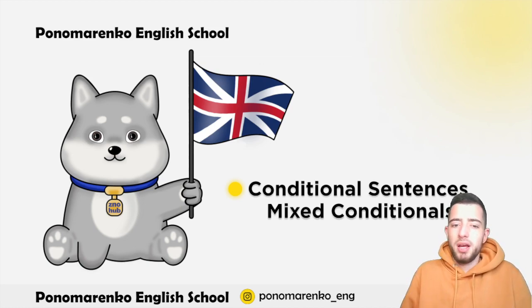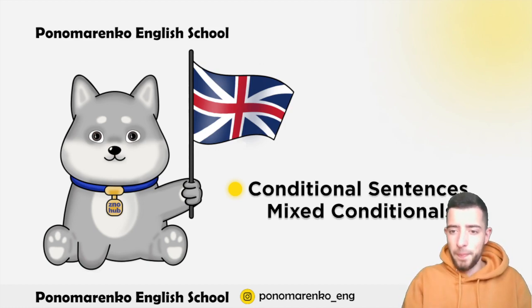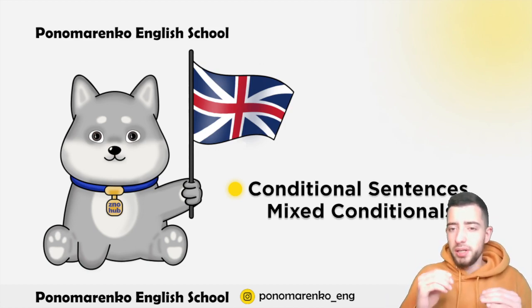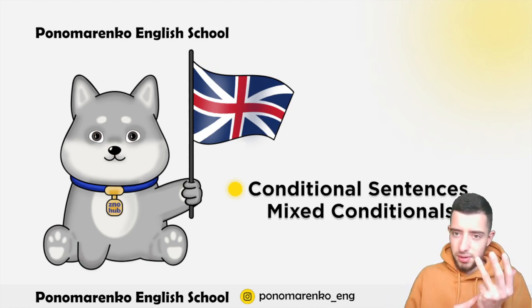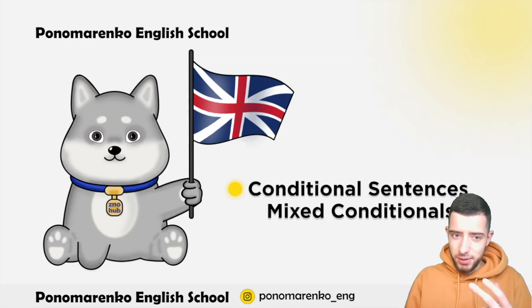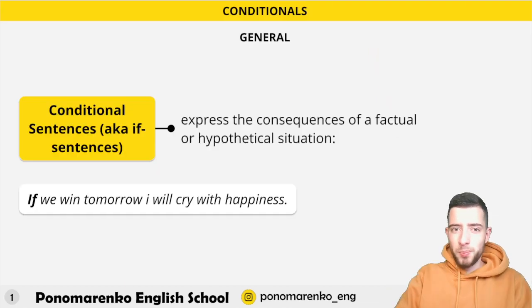What I'm talking about is that in order to be fluent in conditional sentences, we need to talk about formulas, which is grammar, and sense, which is more about vocabulary. Okay, so let's get started.